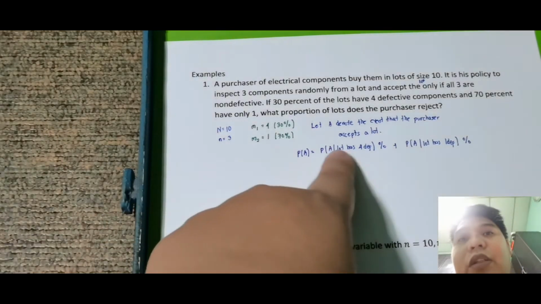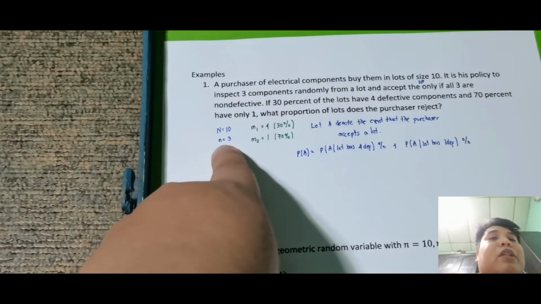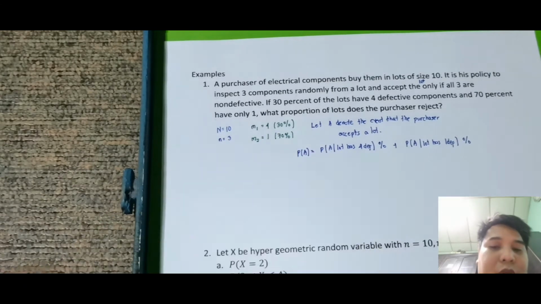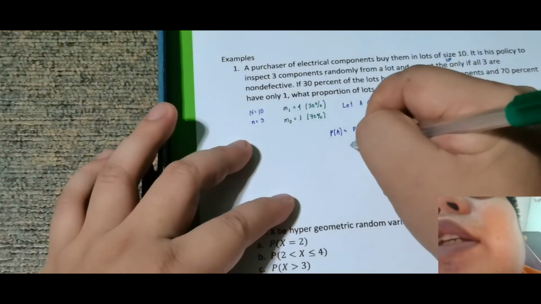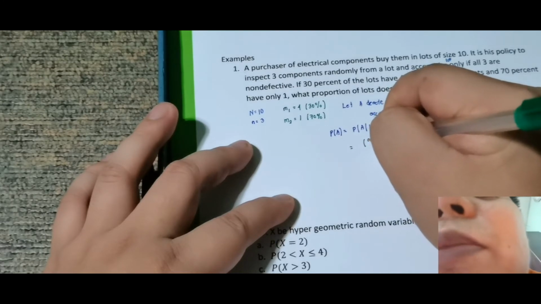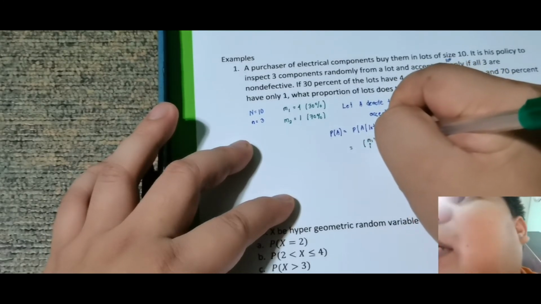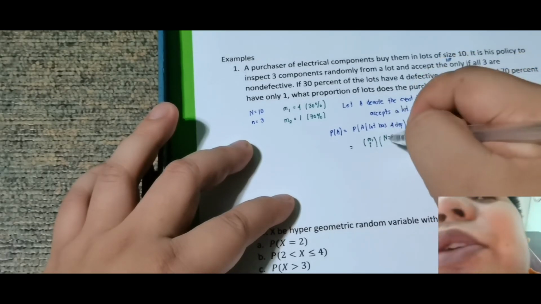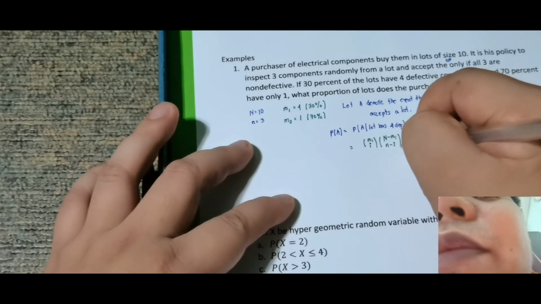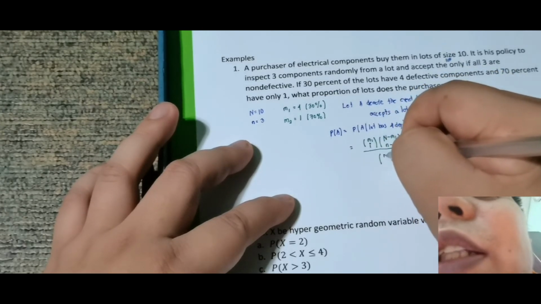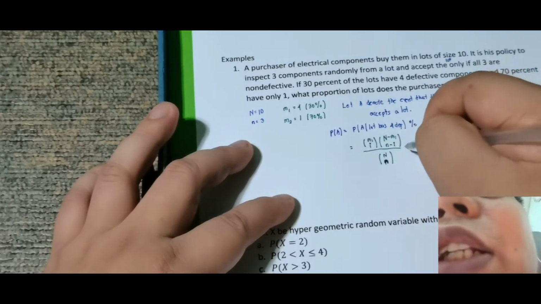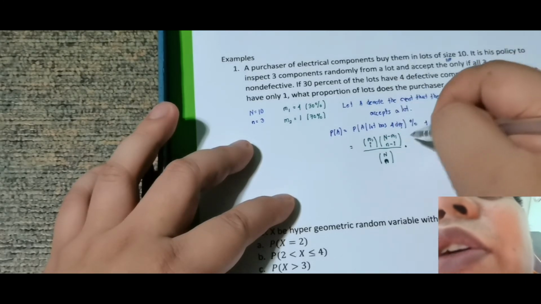Okay, so now, dito sa case na to, gagamitin kong big N is 10, small n is 3, tapos yung m sub 1 dito is 4. So ang gagamitin kong formula is m sub 1 taken i, multiplied by n minus m sub 1 taken n minus i, all over big N taken small n, kasi ito yung sample space. Times yung percentage, syempre this is 0.30, or 3 over 10.